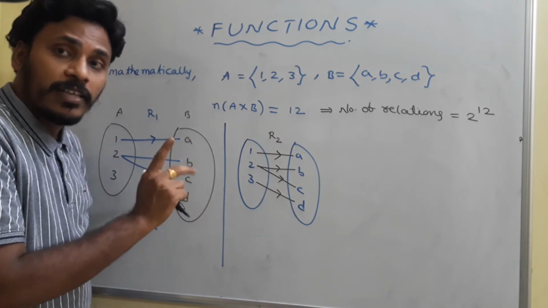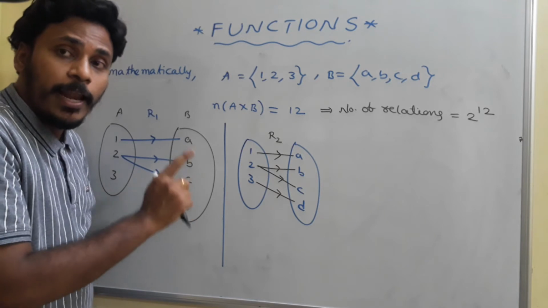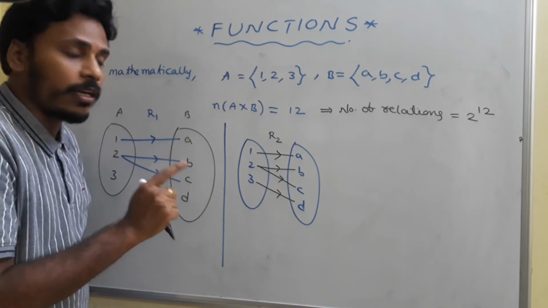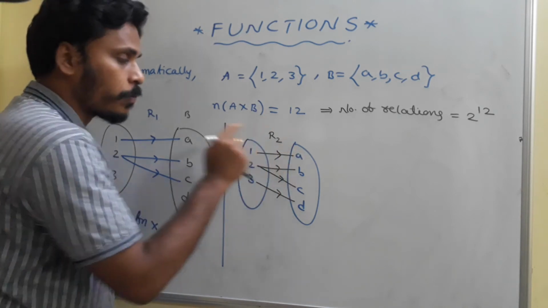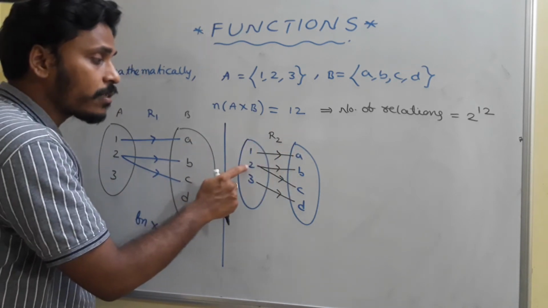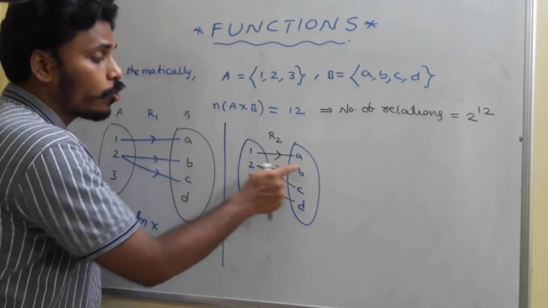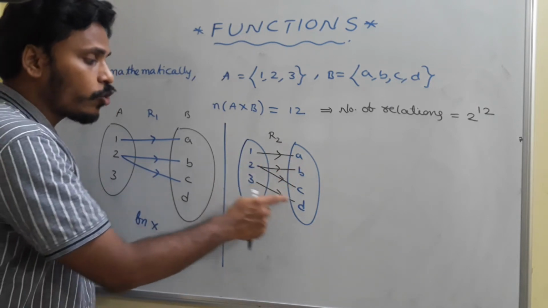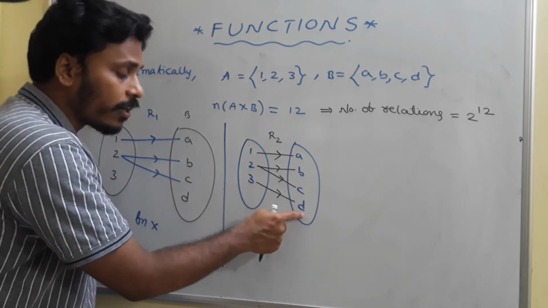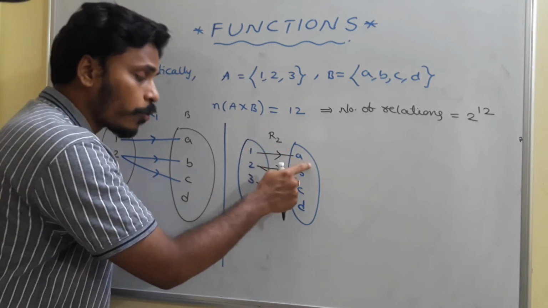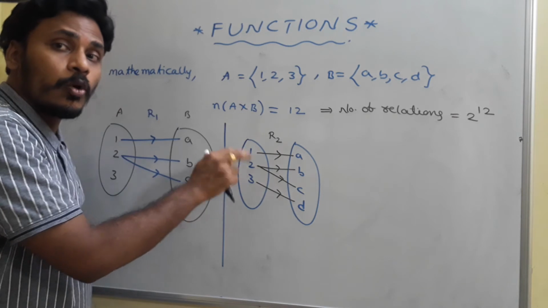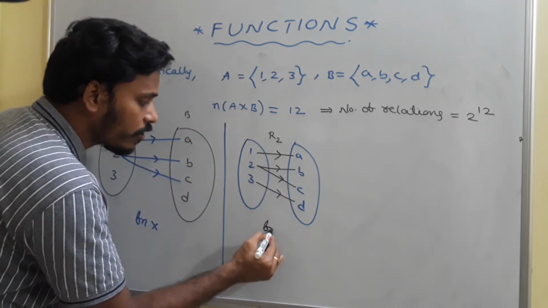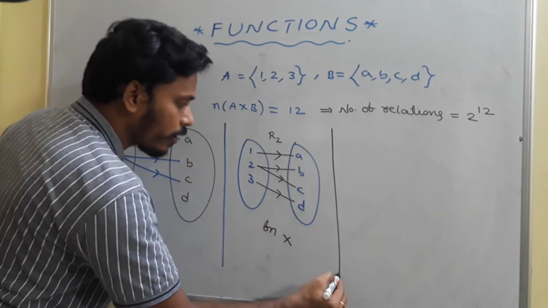Coming to the second property, every element must have unique correspondence. 1 has unique correspondence A, 2 does not have unique correspondence. 2 is going to B as well as going to C. 3 has unique correspondence. 1 has unique correspondence, but 2 has two correspondences here, not unique. And that's why this is again not a function.